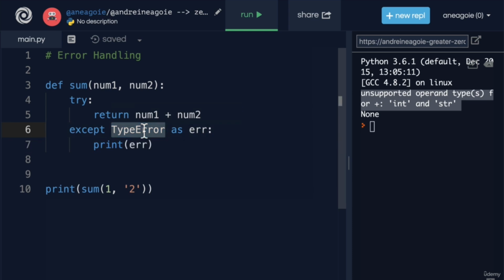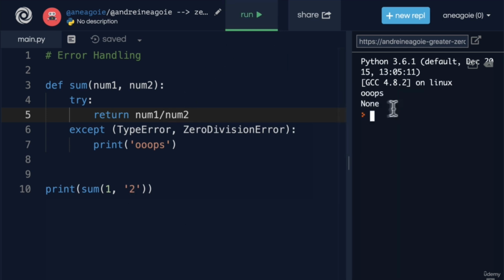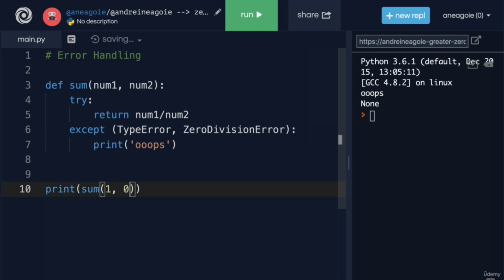Another interesting thing you can do is something like this, where you wrap these errors together. So let's say we have zero division error as well. And here we'll just say, oops. If we, for example, divide num1 by num2, let's just run this first. I get oops. If I do 1 divided by 0 and I run this, I also get oops. So I can handle multiple errors the same way.